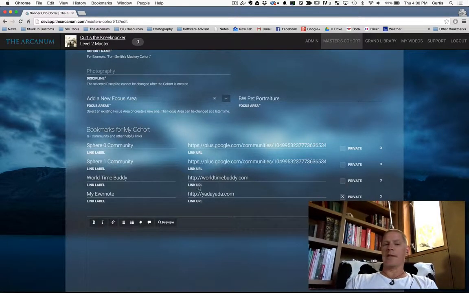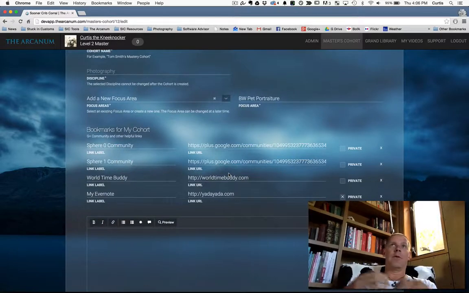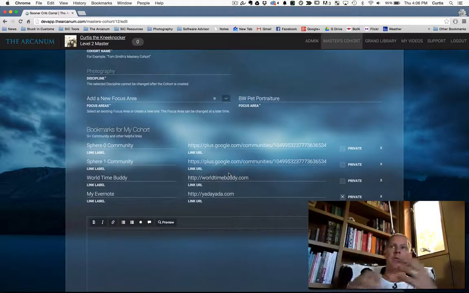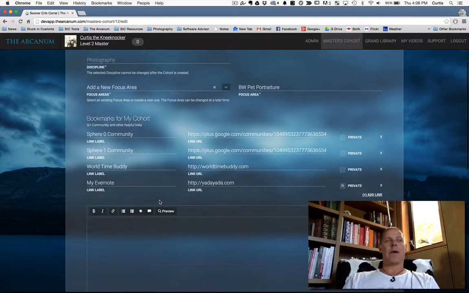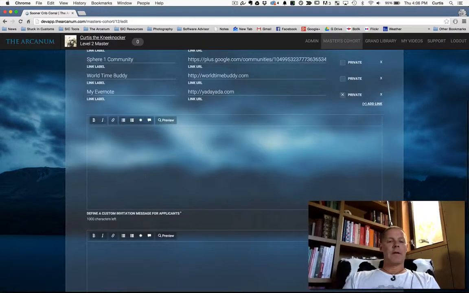So hopefully this is real handy. I wouldn't add 30, it would kind of push the screen around, but 4, 5, 6 links might be really helpful for you to share with your cohort, and a couple of little hot links for you and how you manage some things externally.